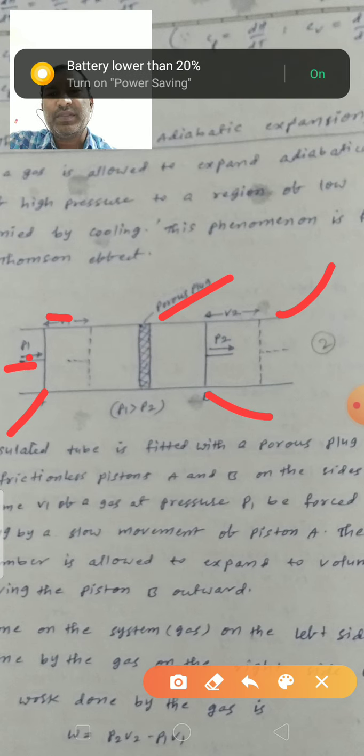So we push piston A against the P1 pressure. The gas goes through the porous plug to the right side, and the volume decreases by V1.